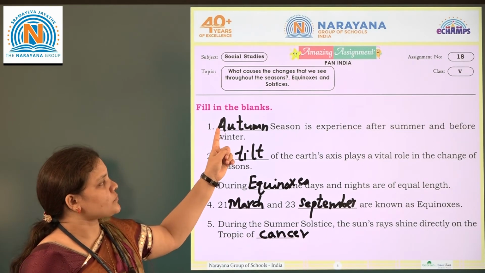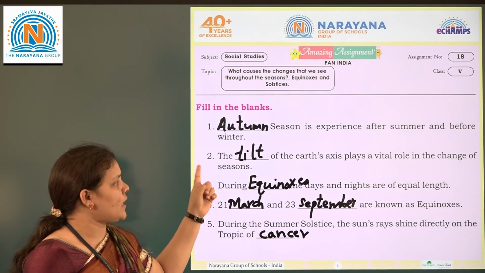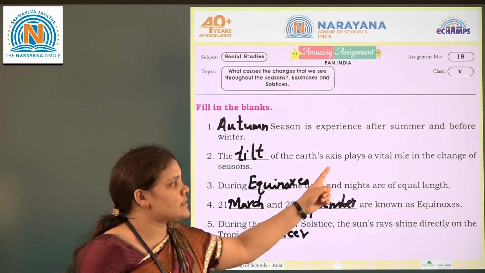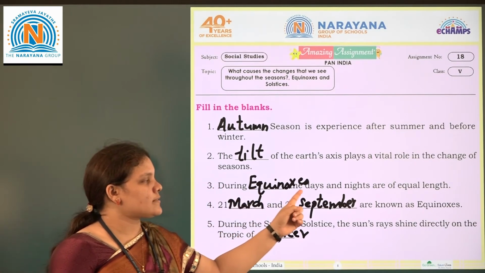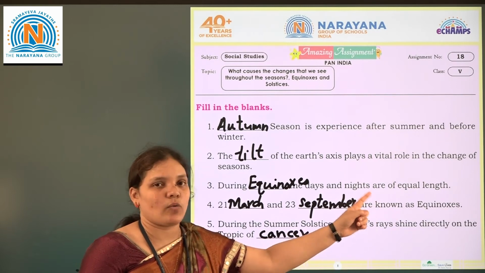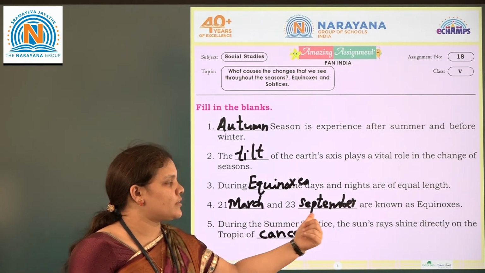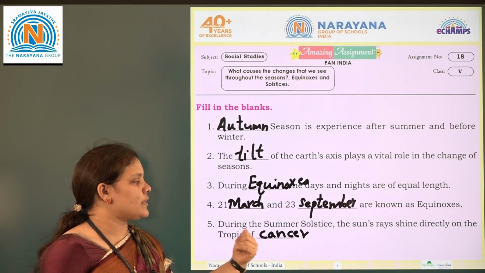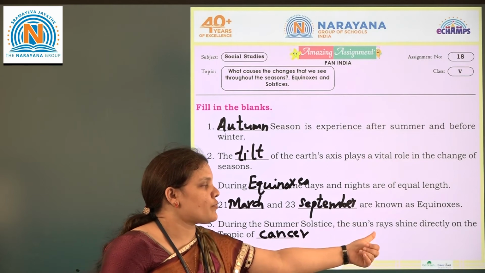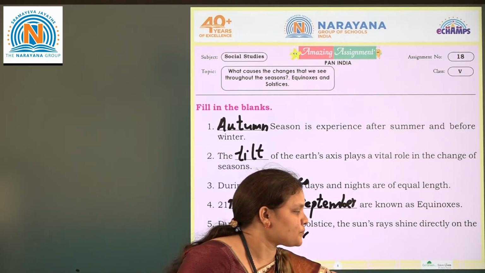Very first one, autumn season is experienced after summer and before winter. The tilt of the earth's axis plays a vital role in the changing of seasons. During the equinoxes the days and nights are of equal length. Then the fourth one, 21st March and 23rd September are known as the equinoxes. Then the fifth one, during the summer solstice the sun's rays shine directly on the Tropic of Cancer.